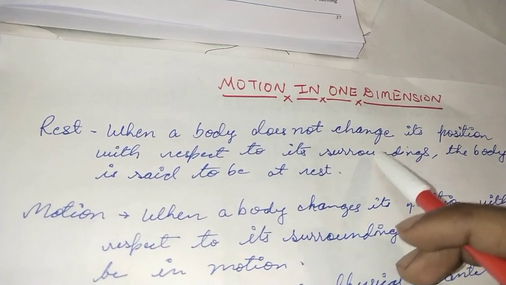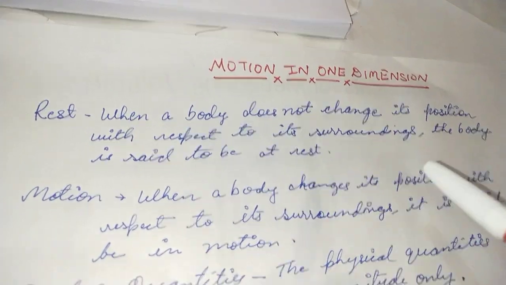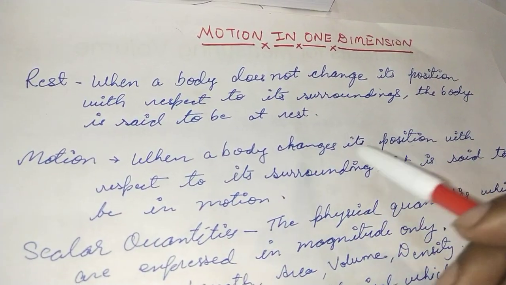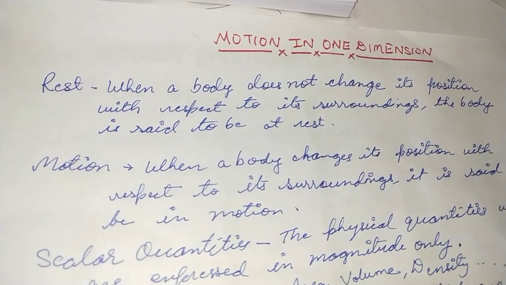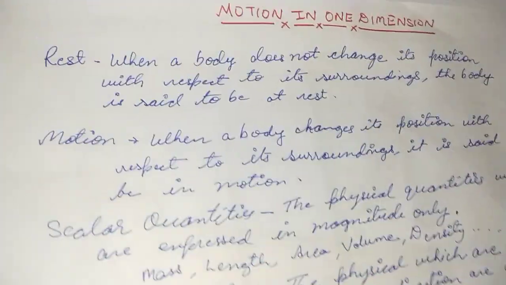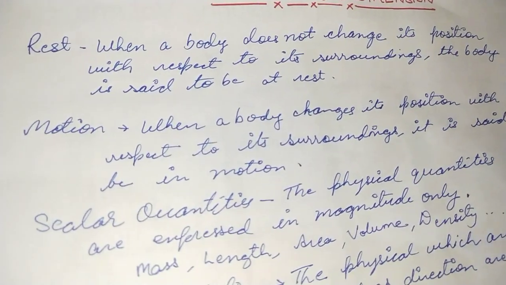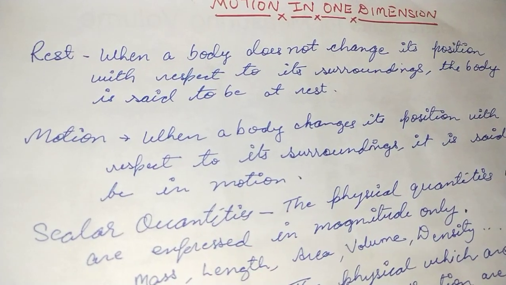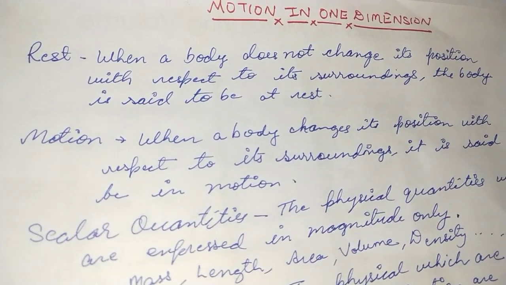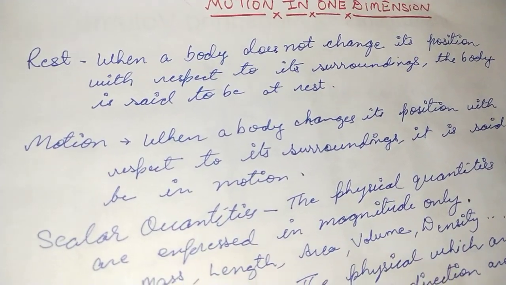So immediate surrounding is the term we use for the surrounding part, and when a body changes its position with respect to it, that is what is known as motion. These are the very basic terms, rest and motion: whether an object is moving or at rest depends upon the immediate surrounding.